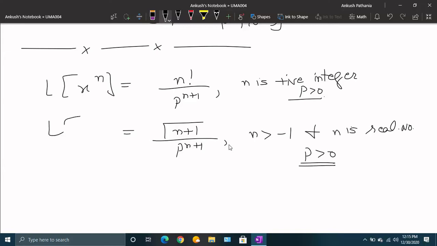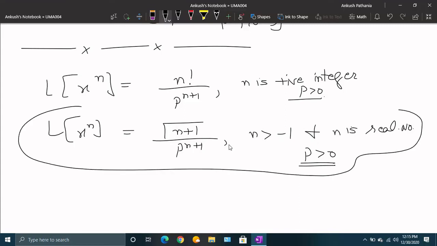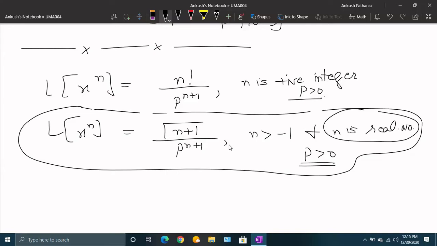This is another formula that we will be using whenever n is a real number. If n is an integer, we simply use the earlier one, but this formula is the more general form of it.